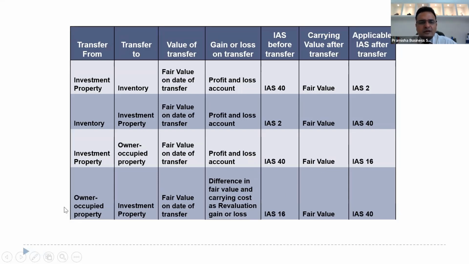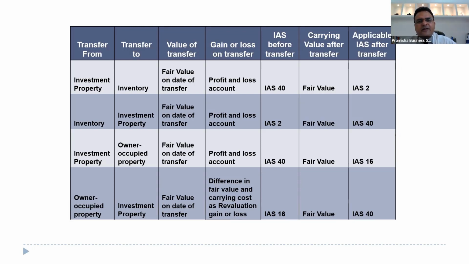No problem. Owner occupied property under IAS 16 property, plant and equipment using cost model, transferred to IAS 40 cost model, there is no change, no difference. But owner occupied property transferred to investment property at fair value model, there is bound to be a change. If we are changing the owner occupied property which was a cost model and we are remeasuring it at fair value for the purpose of transfer, the remeasurement will be considered as applying revaluation model, or if we are already using revaluation model, we need to revalue it again.